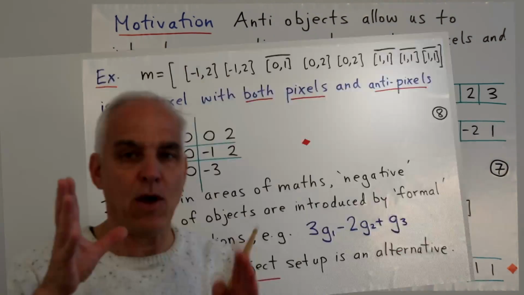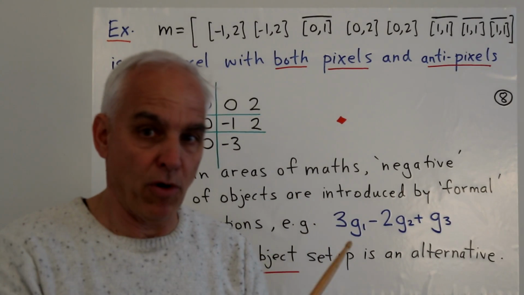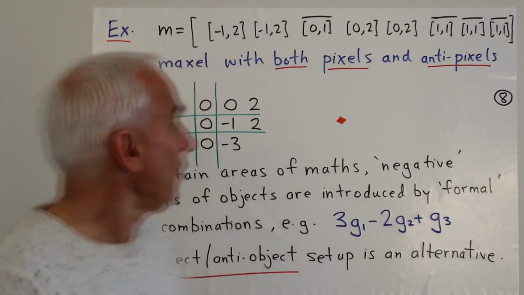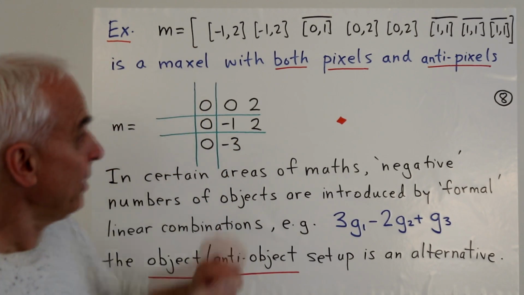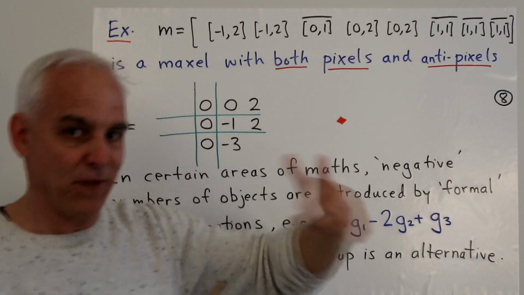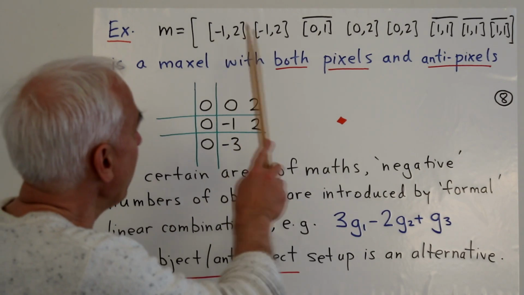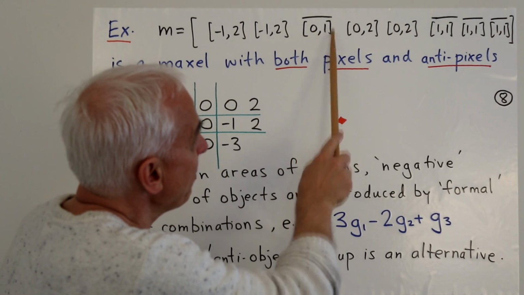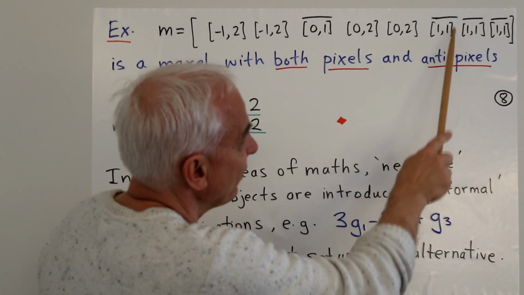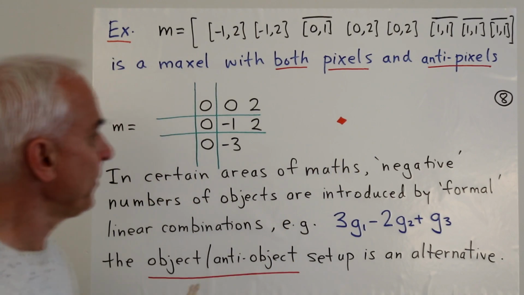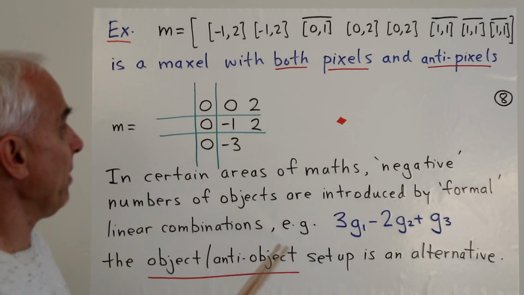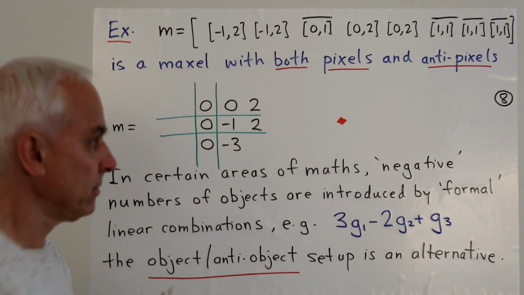So here's another example of how we can use this concept for something that's very important for us, which is to develop Maxwell theory in a very good arithmetical way. Here's an example of a new kind of Maxwell. It's got pixels in it, but some of the pixels are anti-pixels instead of regular pixels. So we have minus 1, 2, and there's a couple of them. We have a 0, 1, but that's an anti-object. We have 0, 2, 2 of them, and then we have 3 of these anti-1, 1 pixels. So this is a Maxwell with both pixels and what we might call anti-pixels. It's obvious what we mean by that, right? That's an anti-pixel. That's a pixel.